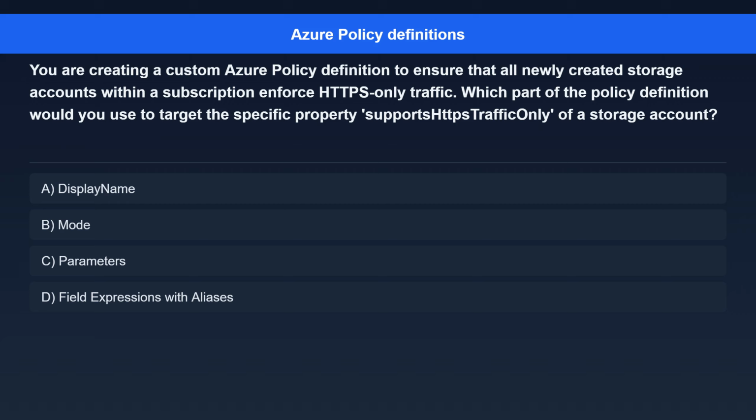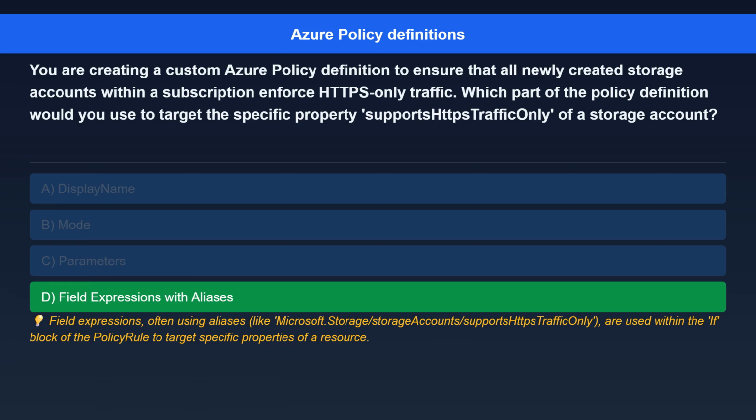Question 2. You are creating a custom Azure policy definition to ensure that all newly created storage accounts within a subscription enforce HTTPS-only traffic. Which part of the policy definition would you use to target the specific property supports HTTPS traffic only of a storage account? Option A. Display name. Option B. Mode. Option C. Parameters. Option D. Field expressions with aliases.